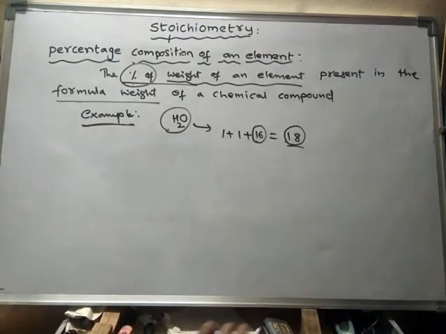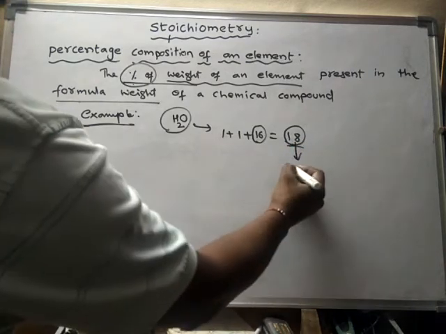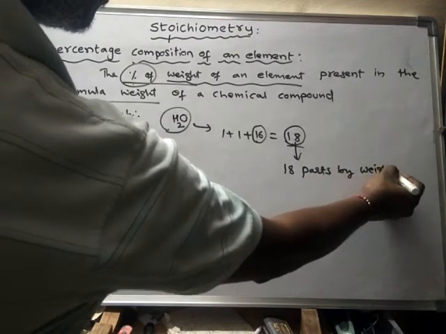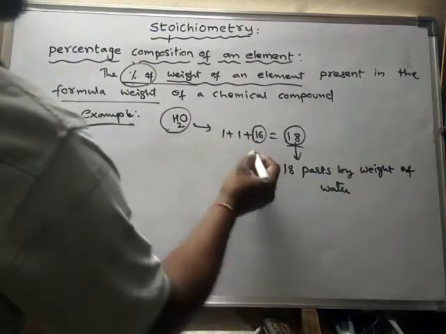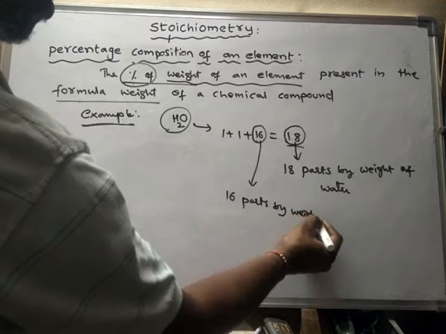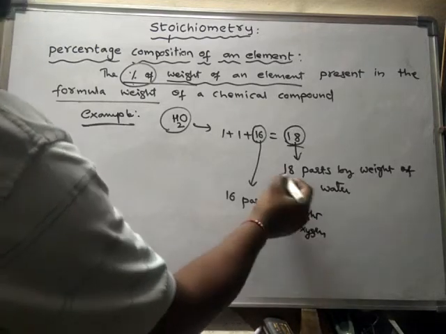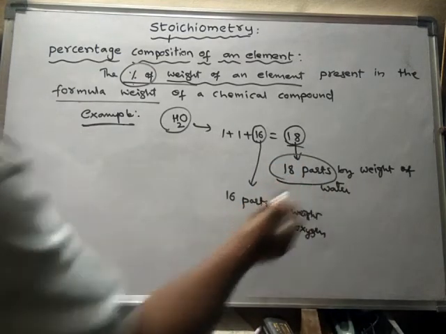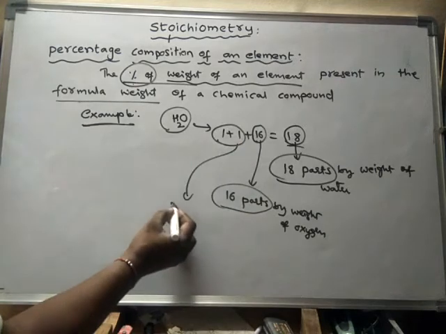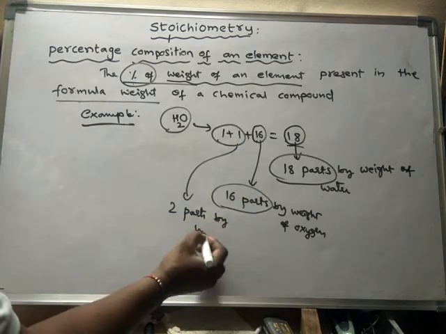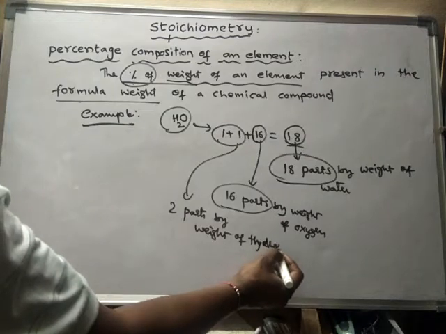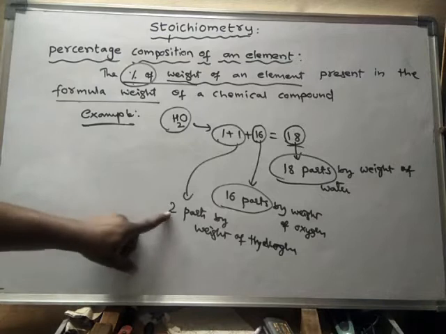In general, we have to say it like this. 18 parts by weight of water is formed from 16 parts by weight of oxygen and 2 parts by weight of hydrogen.